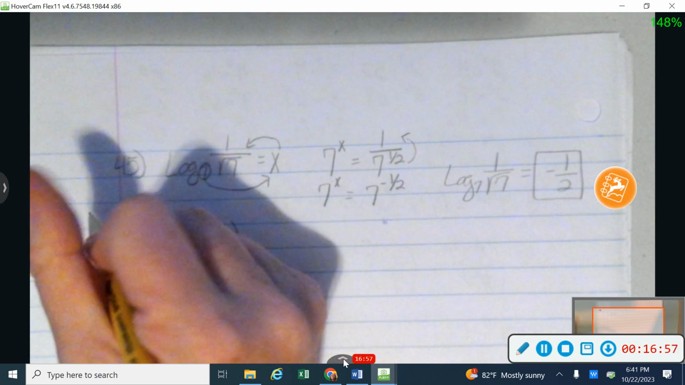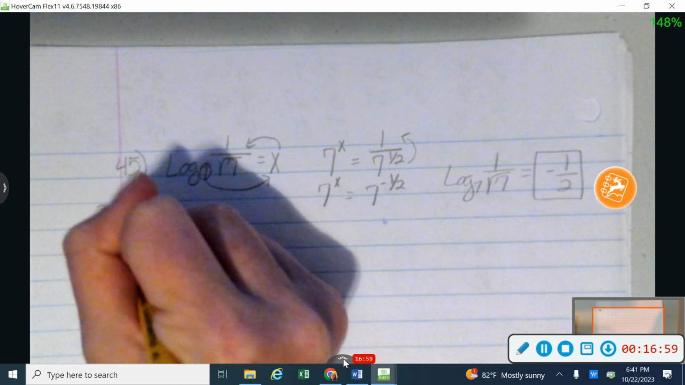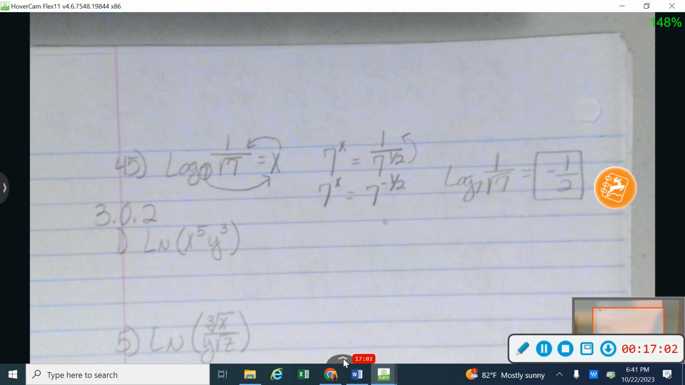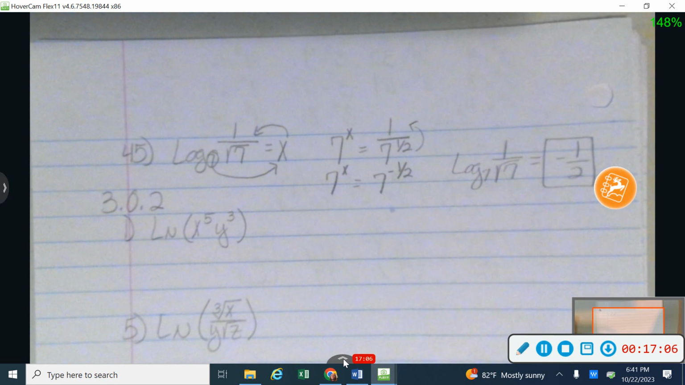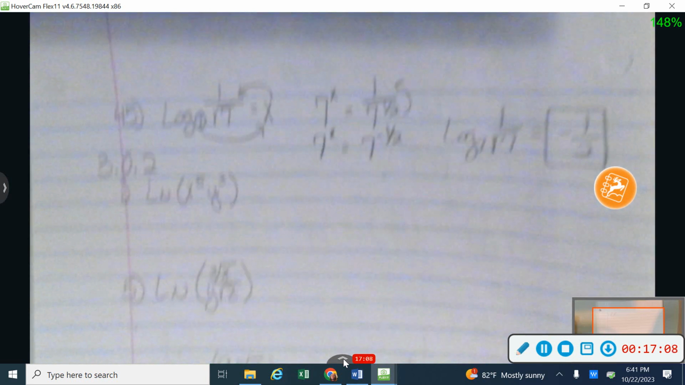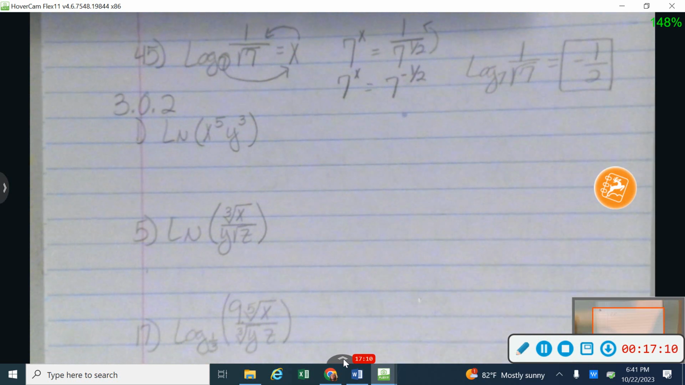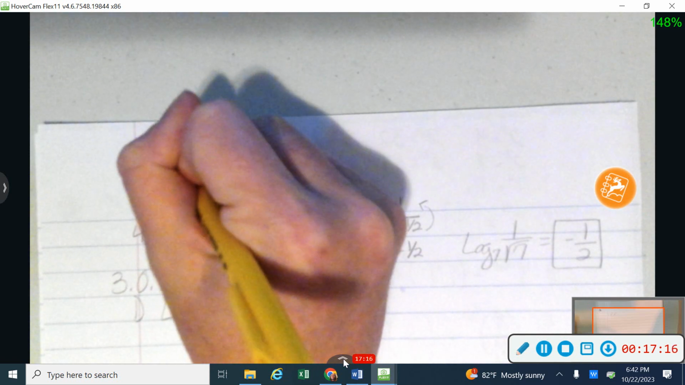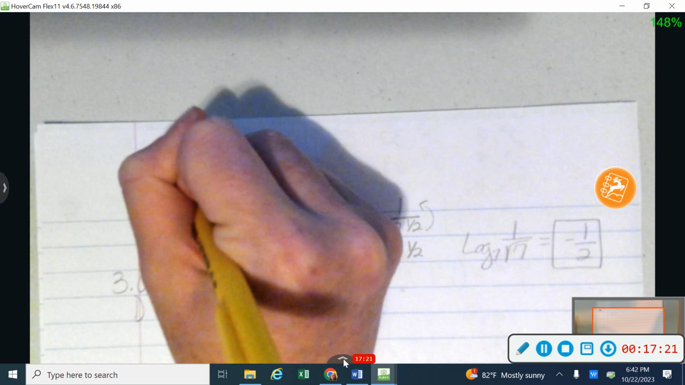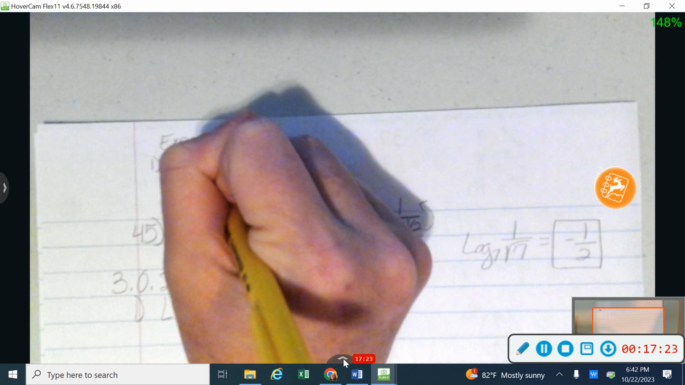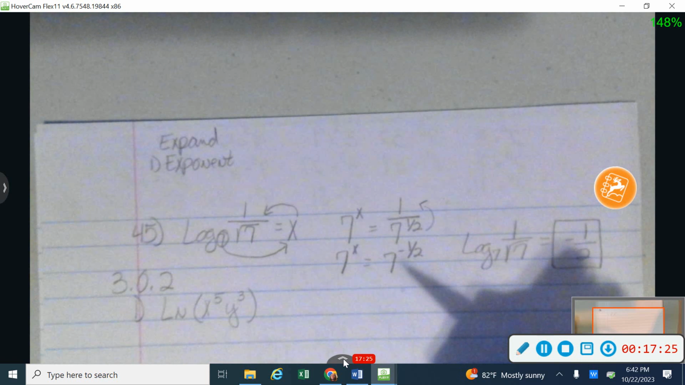All right, on the next section, we're jumping to homework 3.0.2. So flip over to 3.0.2, and the first one we assigned was number 1. On number 1, the directions tell us that we want to expand. In class, we talked a little bit about how when I expand, I'm going to go in a certain order. So I'm going to start with my exponents. Let me just write this down again for you. I'm going to start with my exponents.